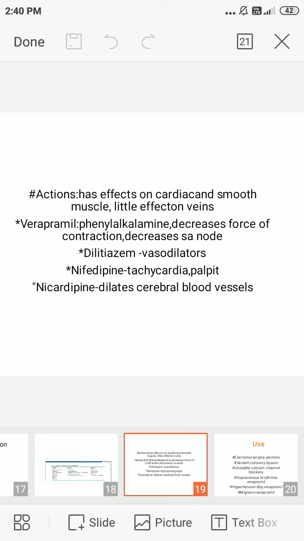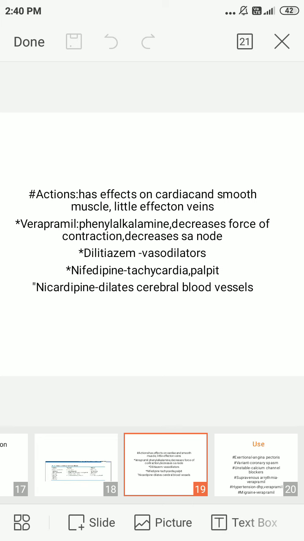Next we go drug by drug. In verapamil, the phenylalkylamine has an action on the heart, so it will lead to decreased force of contraction and decreased SA node activity. Verapamil is a phenylalkylamine and also has action on the heart. It decreases the force of contraction and decreases the SA node.